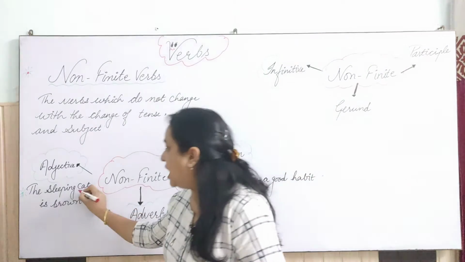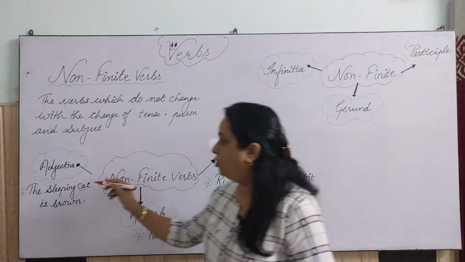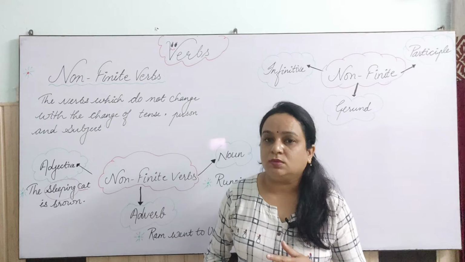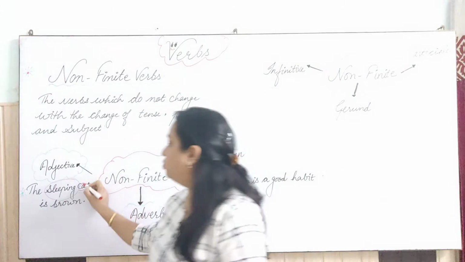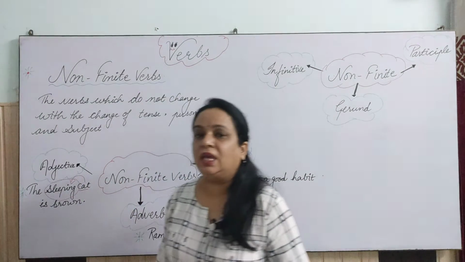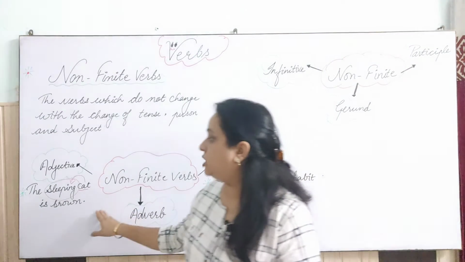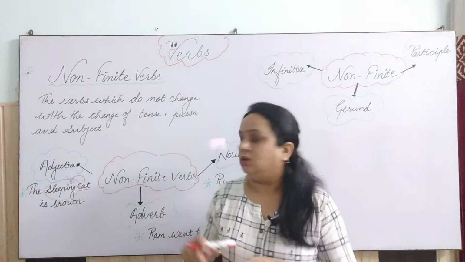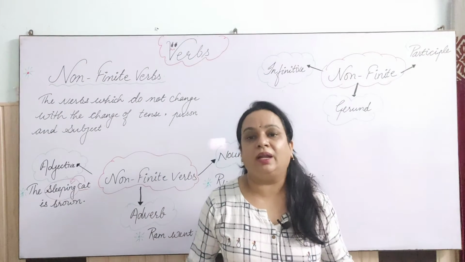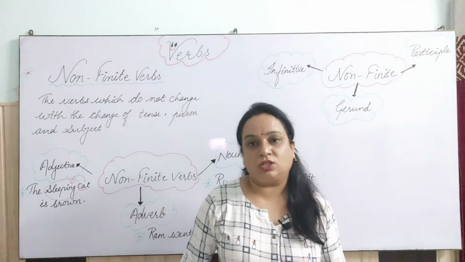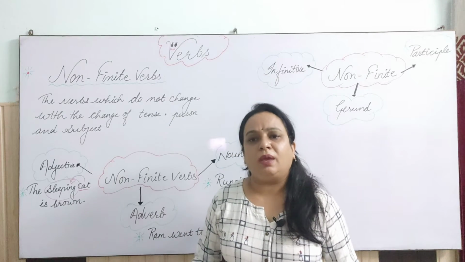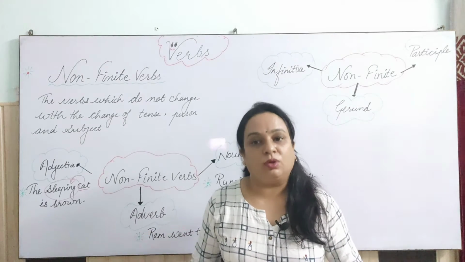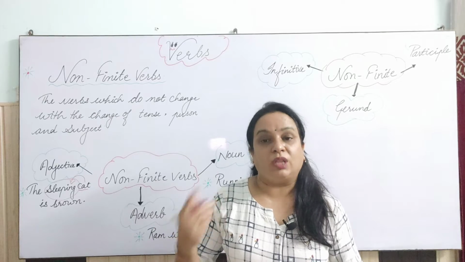Here the noun is cat, and before that the word sleeping is telling the quality of the cat, right? That's why the word sleeping is working as an adjective. We learned that non-finite verbs, as I gave you the introduction in the previous videos, may be with the ing form, with to plus verb first form, and without to also.